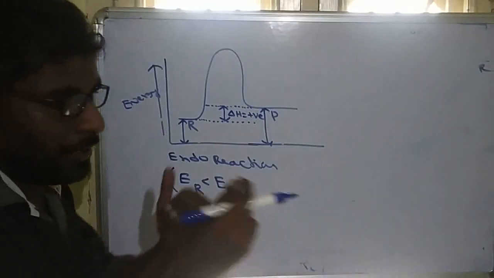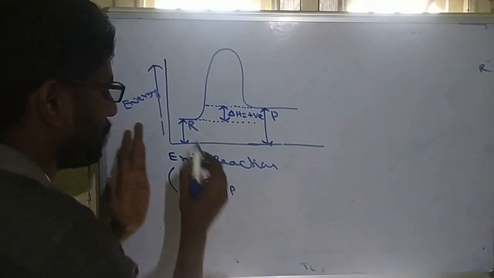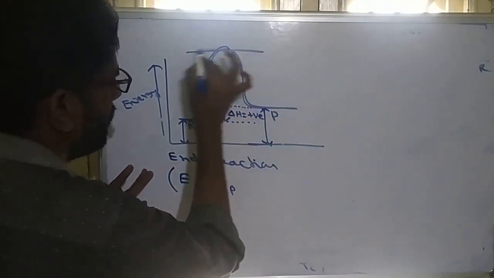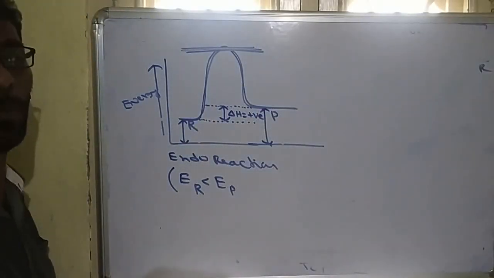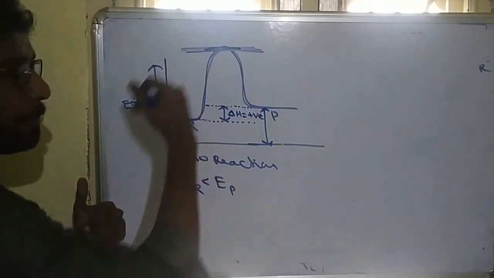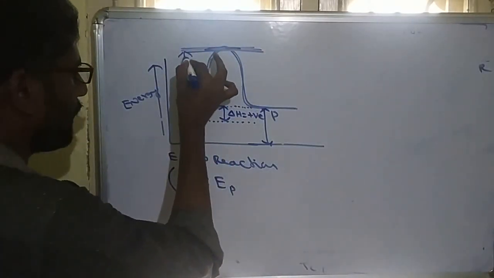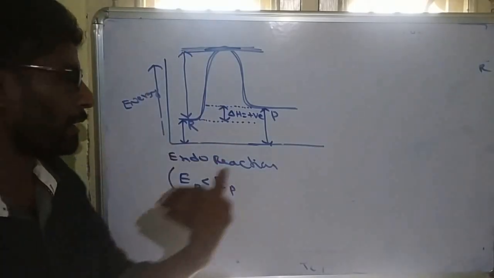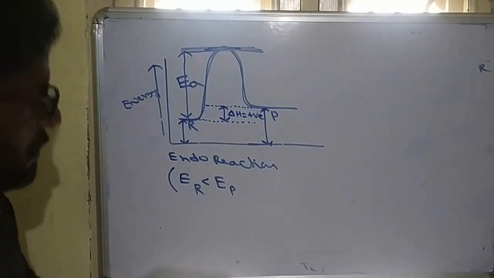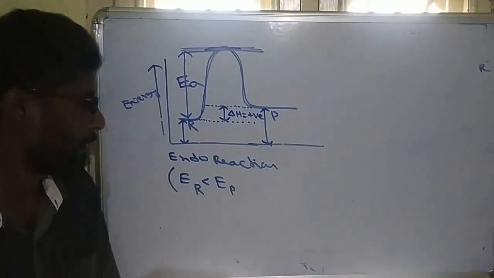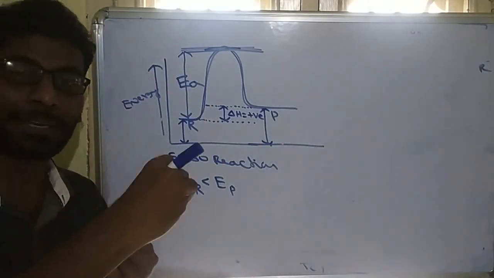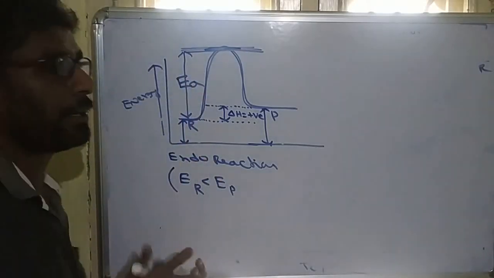But in any reaction, reactant does not directly produce product. They always reach some intermediate stage. This intermediate stage is called the activated complex. To reach that barrier, reactants require some extra amount of energy. That extra amount of energy is called activation energy. So in any chemical reaction, reactants are converted to products by absorbing some extra energy. That extra energy is called activation energy.